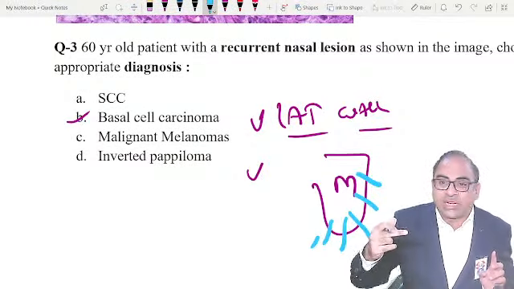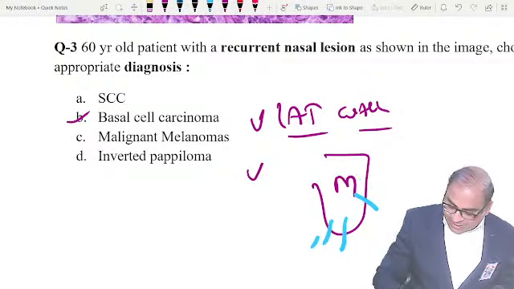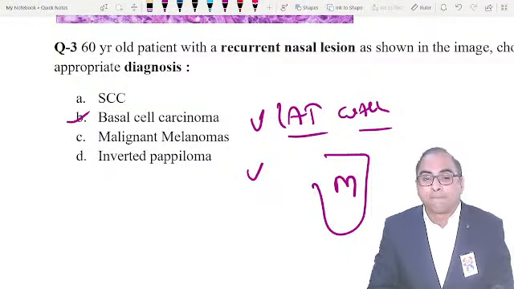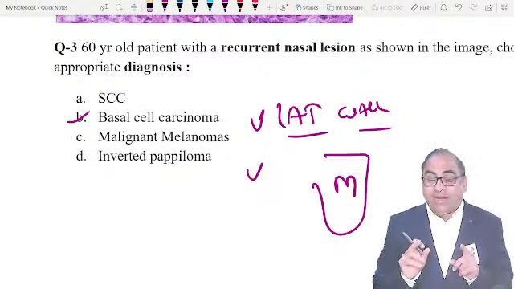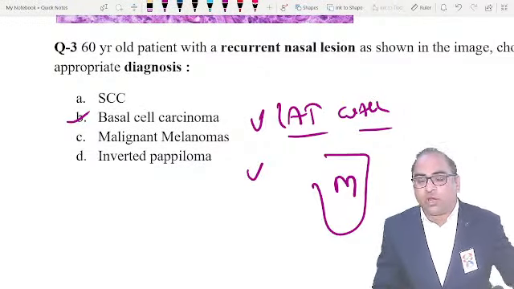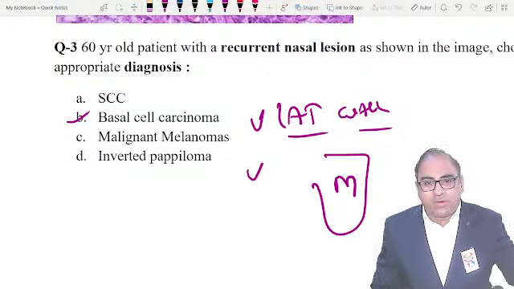Let's see who replies in the chat box. If the sinus is intact, and the examiner is showing me something from the lateral wall but with an intact sinus, I will be going for inverted papilloma.